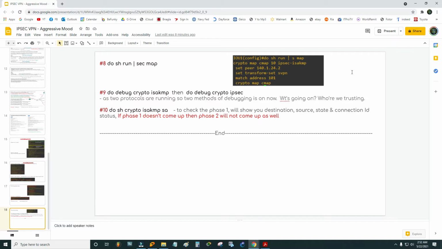We have mapped the IPSEC with the ISAKMP. ISAKMP is the phase 1 and IPSEC is the phase 2. So we have mapped the phase 1 with phase 2. Match address 11. What is 11? 11 is the access list that we have created. Crypto map CMAP has been applied to an interface.